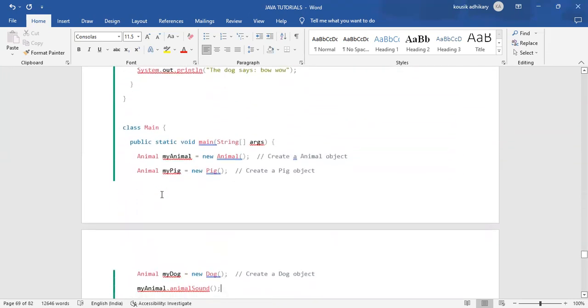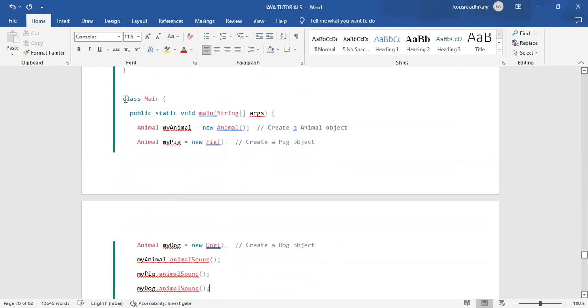We have now completed that class Main, which has a main method, and we have created an object of the Animal class, and another.